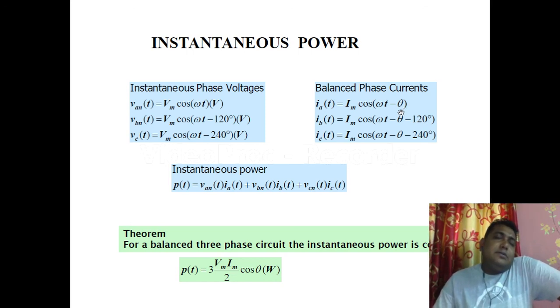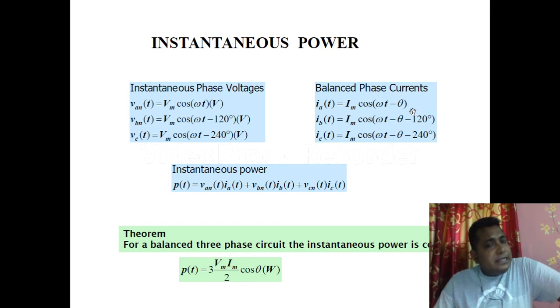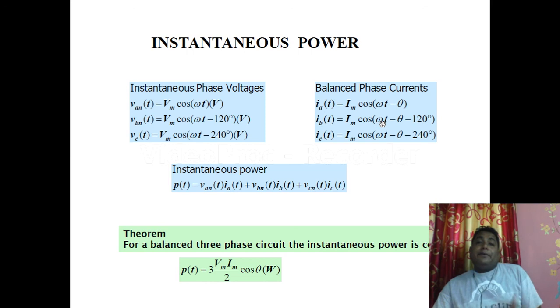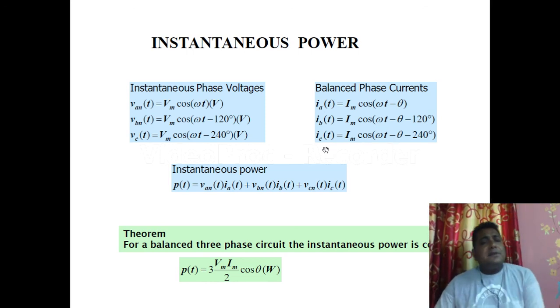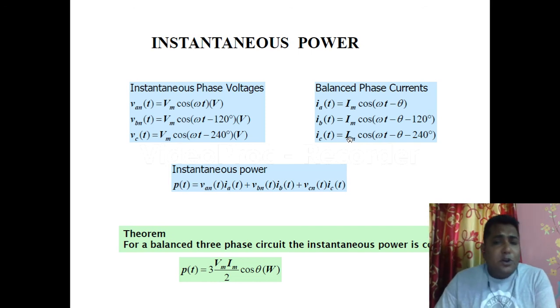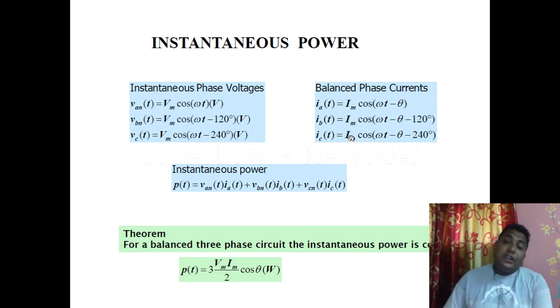We don't know which kind of angle this is, leading, lagging, whatever. So we are considering it a theta, the phase angle. From voltage it is shifted by an angle theta. Again, IB is Im cos omega t minus theta minus 120 degree, as from IA it is shifted by an angle 120 degree. Like this way, IC is equal to Im cos omega t minus theta minus 240 degree.